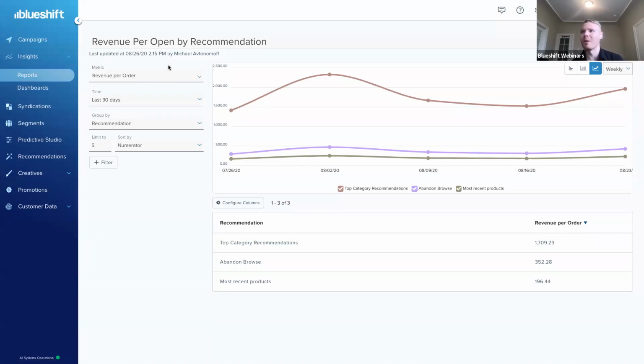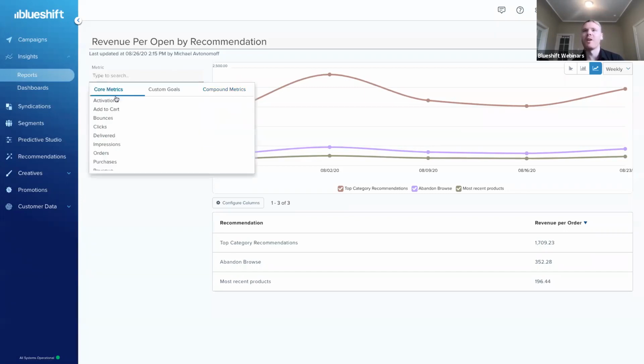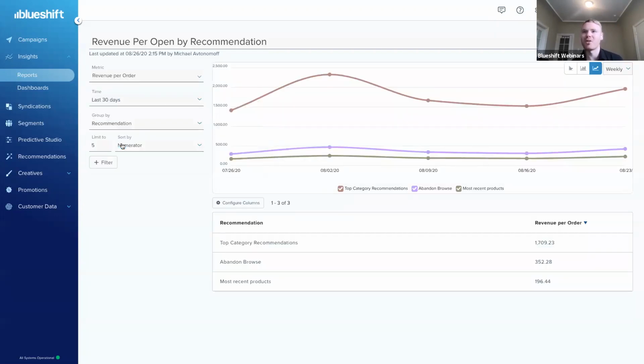So first things first, what I'm going to do here is choose the metric that I want to measure. So out of the box, we offer a lot of fundamental, or what we call core, metrics. So these might be things like, what is the total number of orders driven by a campaign? Or how many sends did I actually send out in that email-centric campaign? You can, of course, choose any of those. But what we're doing today is we're taking a look at compound metrics, right? So this is a function of two different metrics. And then what I specifically wanted to look at was how do these recommendations affect revenue per order? Which is to say, do these recommendations result in an uplift when I embed them in my messaging channels?